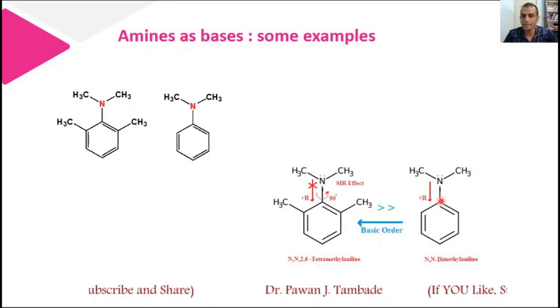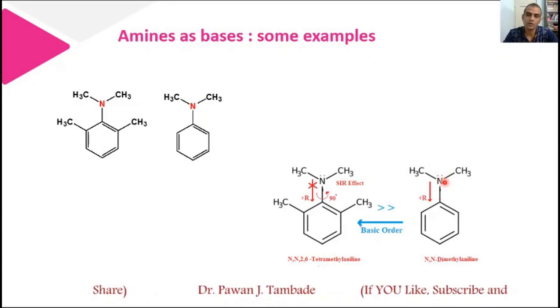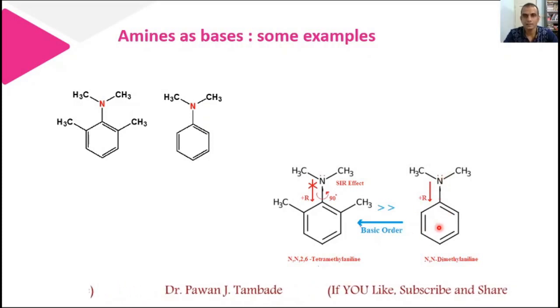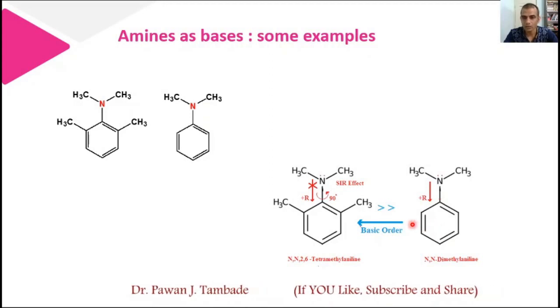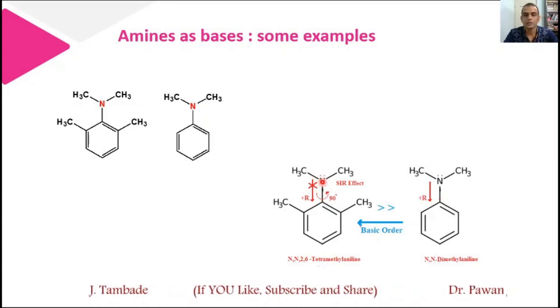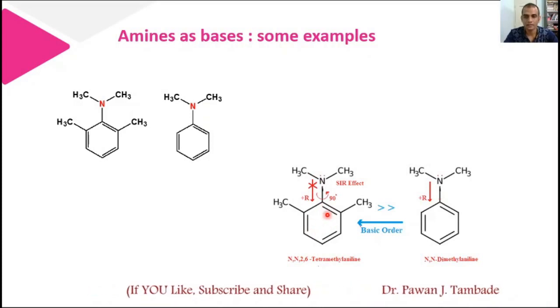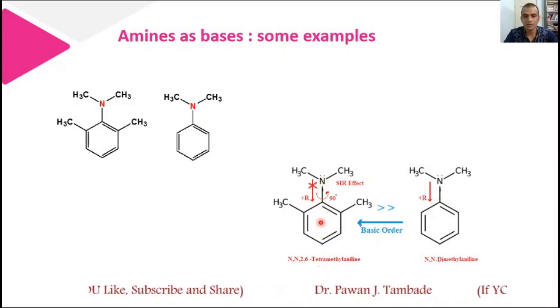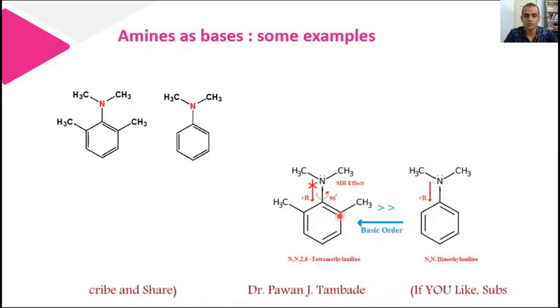If you look at N-dimethyl aniline, a lone pair of electrons is present on nitrogen, but that lone pair is delocalized in the benzene ring or aromatic system. However, in N,2,6-tetramethyl aniline, although nitrogen has a lone pair of electrons, delocalization of this lone pair inside the ring is quite difficult, because after donation or delocalization of the lone pair, the bond angle will change and the methyl groups will come close to each other, which is not possible in this molecule.